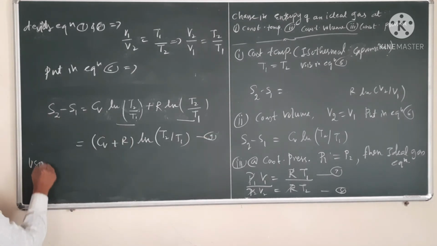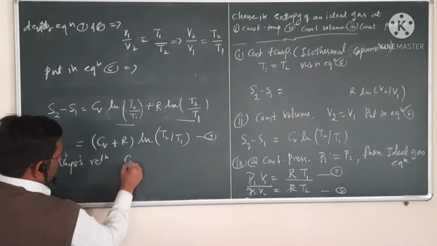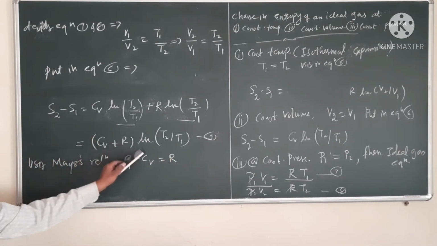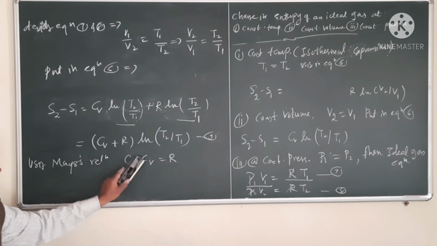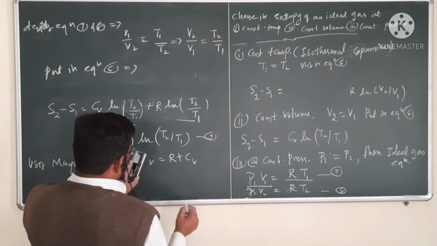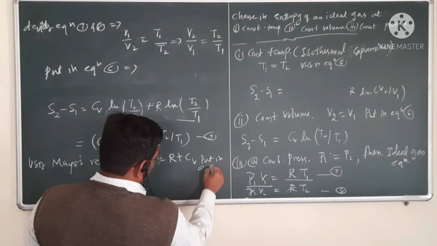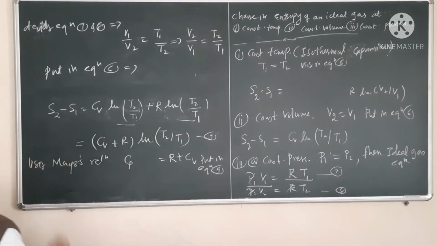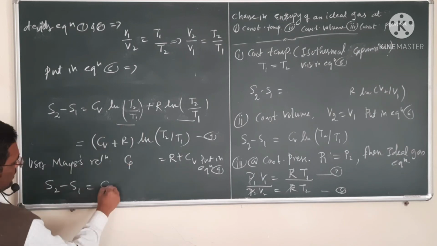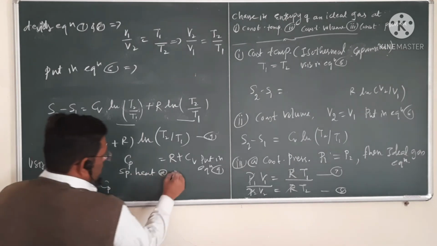Using Mayer's relation, that is Cp minus Cv is equal to R. If you take this Cv to the right hand side, Cp is equal to R plus Cv. So put in equation 9. So S2 minus S1 is equal to, here Cv plus R is Cp, which is specific heat at constant pressure.